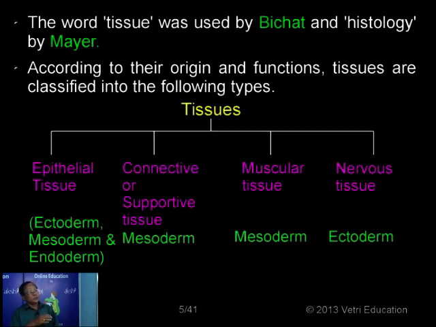So in the development, during one stage called the gastrula, in that gastrula there are three different layers, and these layers are called the embryonic germinal layers. They are named ectoderm, mesoderm and endoderm. So we have the outer ectoderm, the middle mesoderm and the inner endoderm. This is what we have during the development of an individual. So this is the first stage, during the gastrulation process, the three germinal layers.